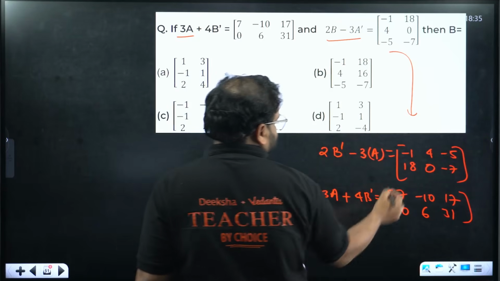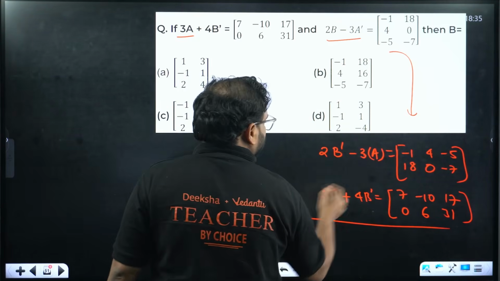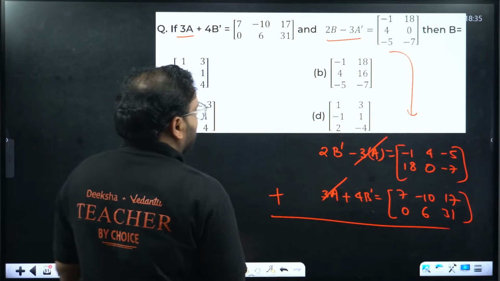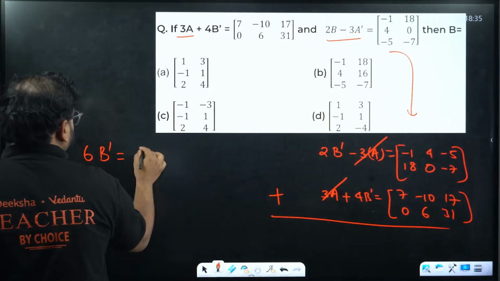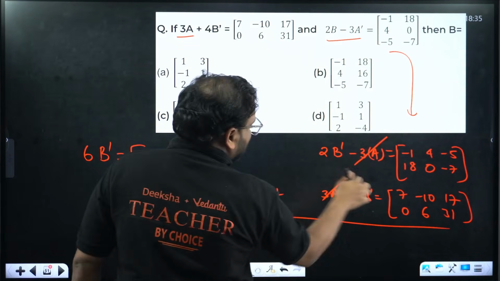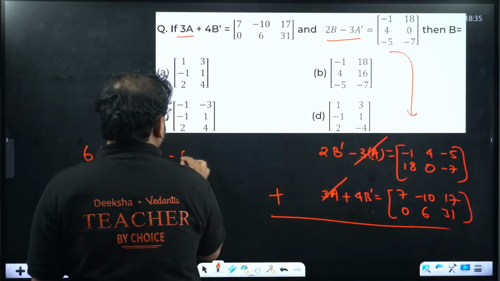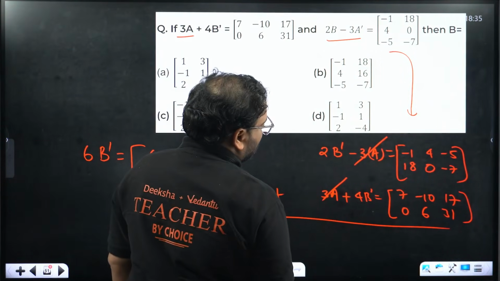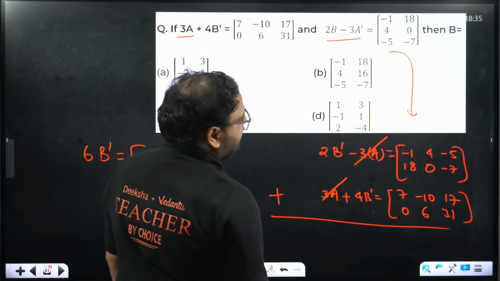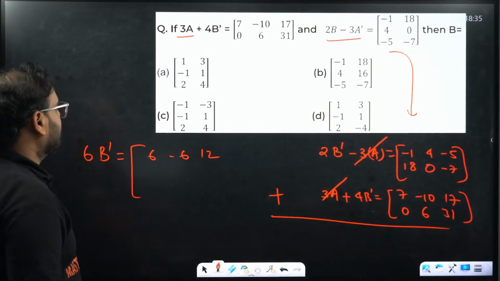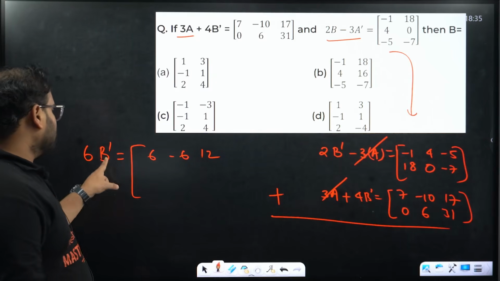Right? Matrix A. You add them, this 3A and this 3A will cancel, and you have over here 6B dash. Add them. Minus 1 plus 7 is 6. 4 and minus 10 becomes minus 6. And we have over here minus 5 plus 17, that's 12. If you want, you can get the answer from here only. Check. Divide by 6, you'll get 1, minus 1 and 2. This is for B transpose.